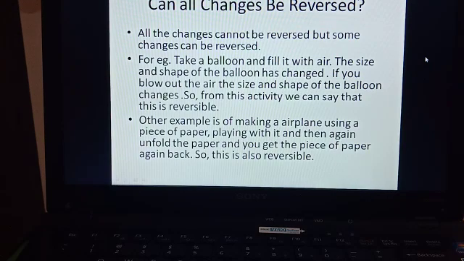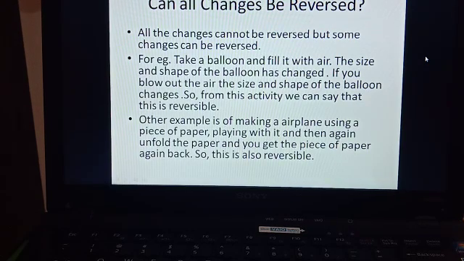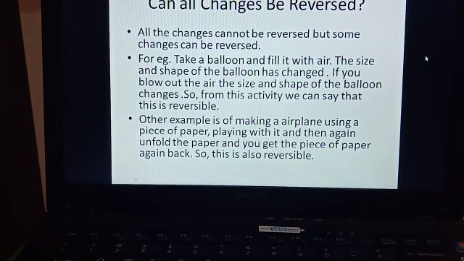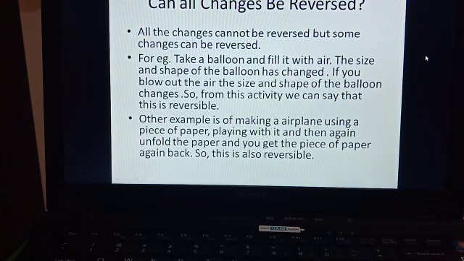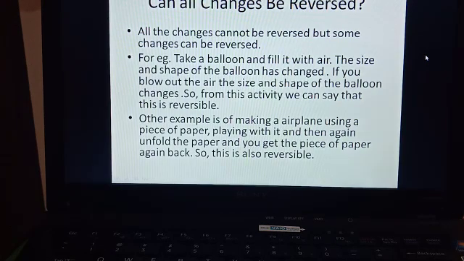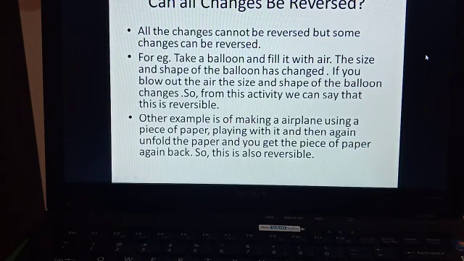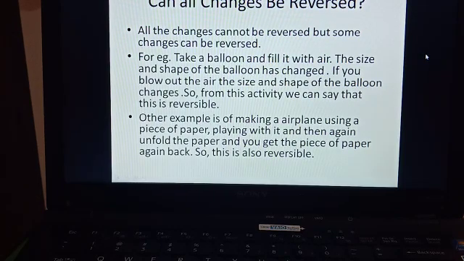Then one more example I'll give you. Take some dough, that is to make chapati or roti, that we make the dough, right? Take some dough, make a ball, try to roll out a roti, but when you roll it out you feel that it's not proper, the shape has not come. So you can change it back to the ball of dough again, and try to roll it again, right? So that is also a reversible change.